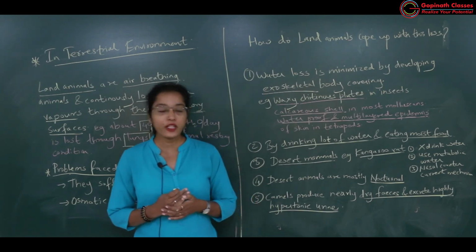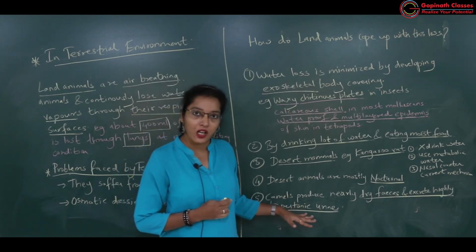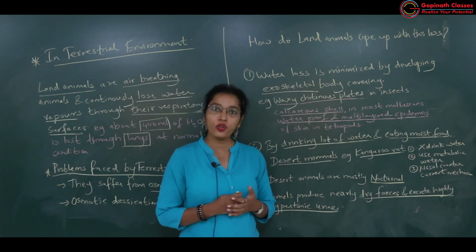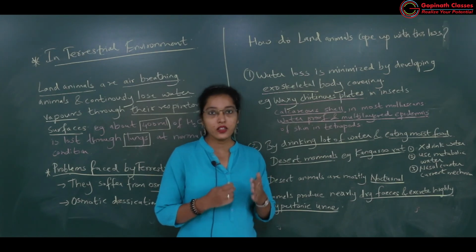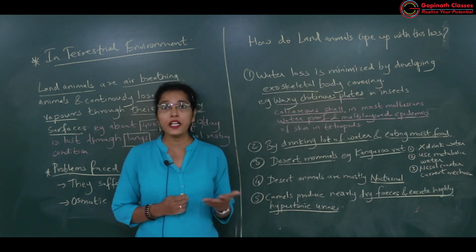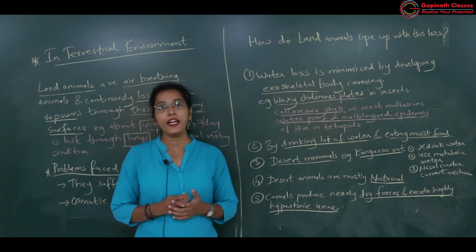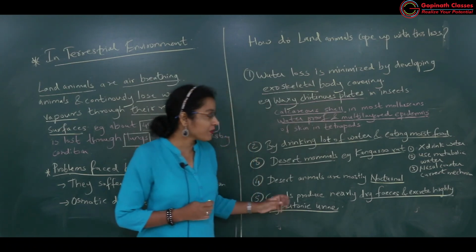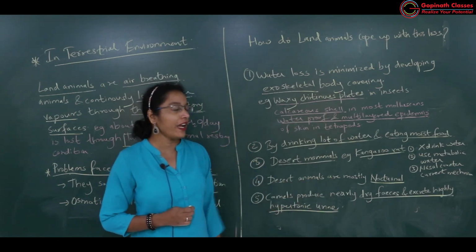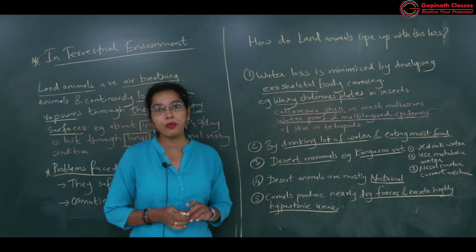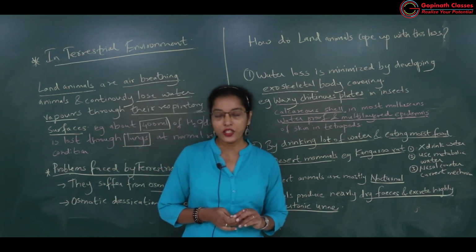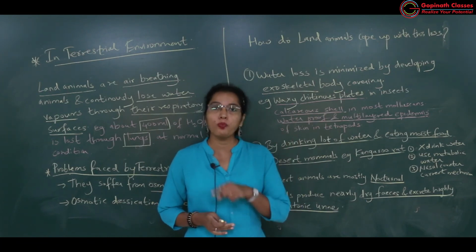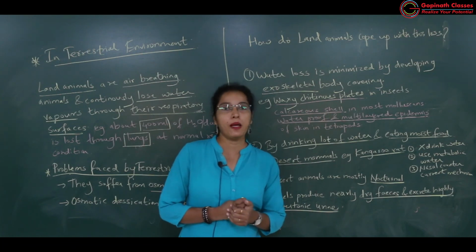Got it? Whenever water is available, the camel will drink a large amount of water, and that water will be stored for many days in the body of the camel. At a time a camel can consume 80 liters of water. So camels produce nearly dry feces and excrete highly hypertonic urine, that is concentrated urine, because they have one modification, a long loop of Henle compared to other mammals.